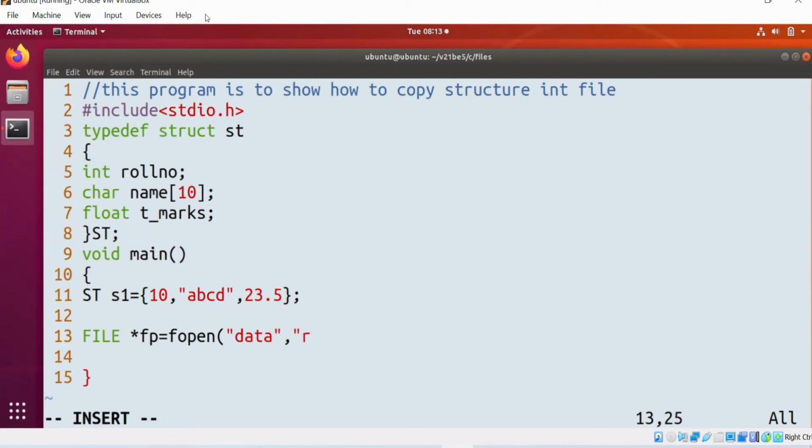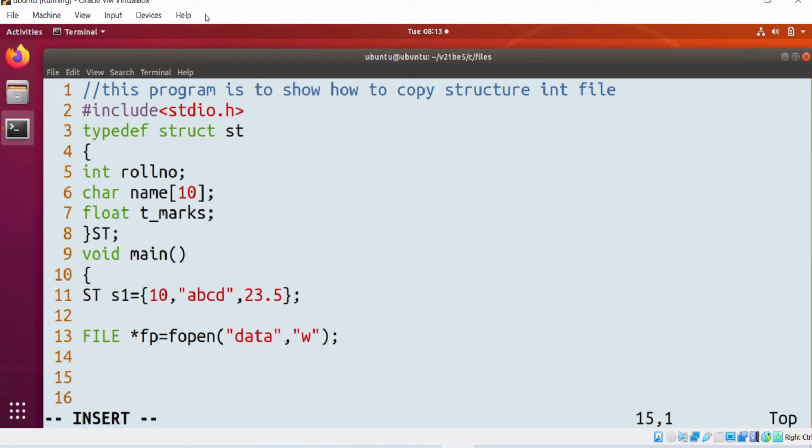Read mode or write mode? We are trying to write the data into this file. Please respond. Yes, in the write mode.